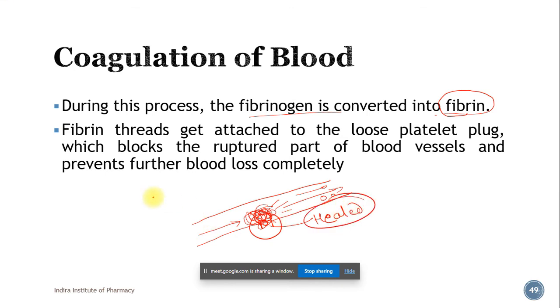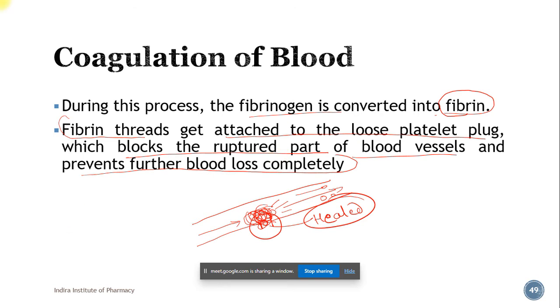So that is the thing. We are going to see how this fibrin thread forms and what this fibrinogen is. That is our main aim here. These fibrin threads get attached to the loose platelet plug, which blocks the ruptured part of the blood vessel and prevents further blood loss completely.